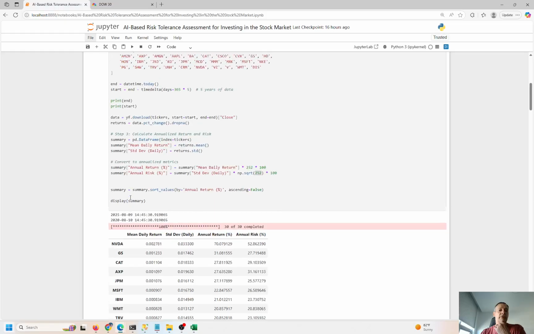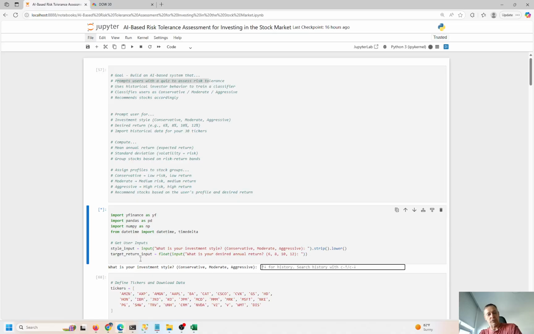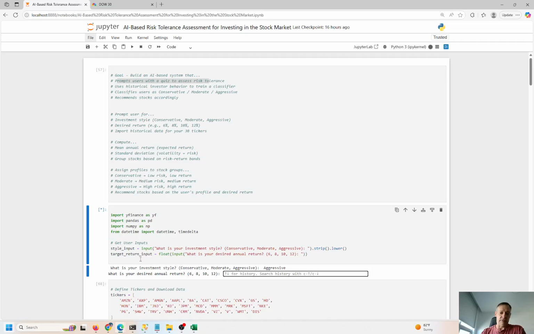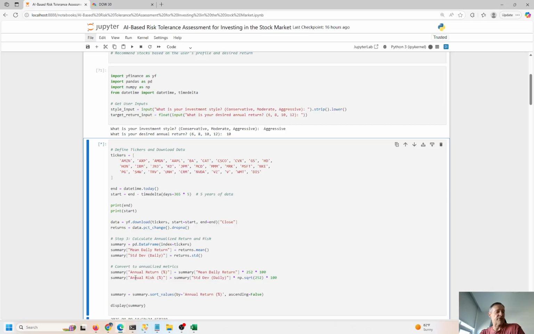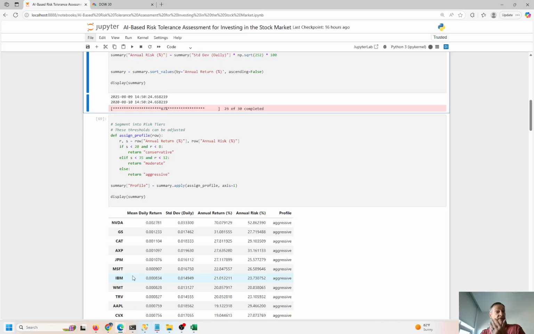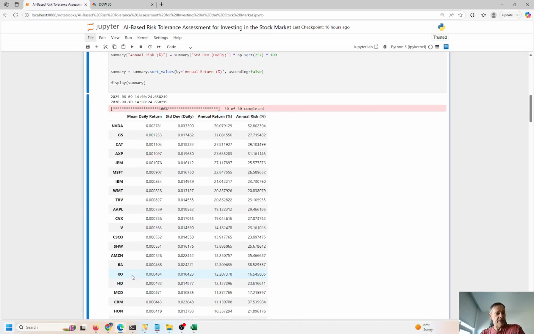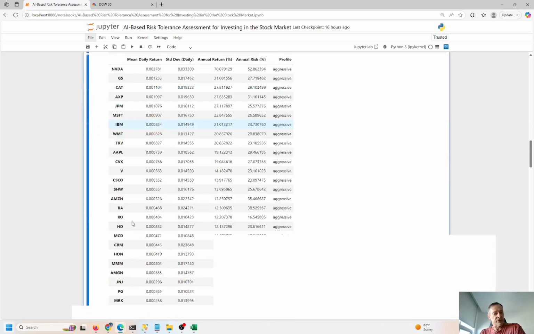Let me do one more scenario here, just so you can get an appreciation for what this thing is doing. If I go control enter down here and I put aggressive, and I want greater than 10% or greater, you always want more, right? So 10% would be the minimum that I'm willing to accept. And of course, there's no guarantee, right? You can't say guarantee in finance, it's actually illegal. So you could get less than 10%, but I'm saying I want to aim for 10% or higher. That's what I'm trying to go for here. So control enter to run this.